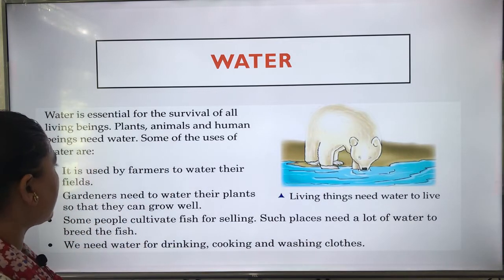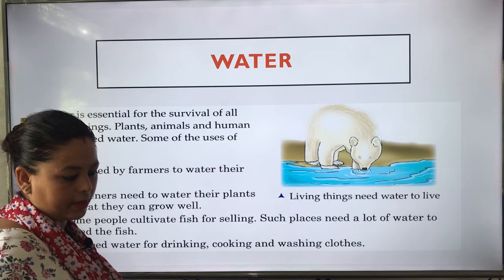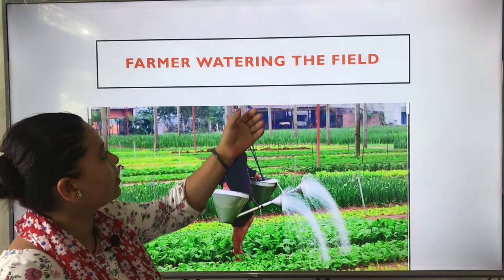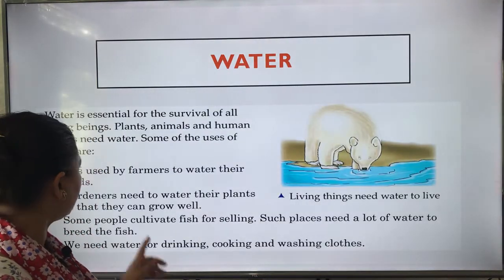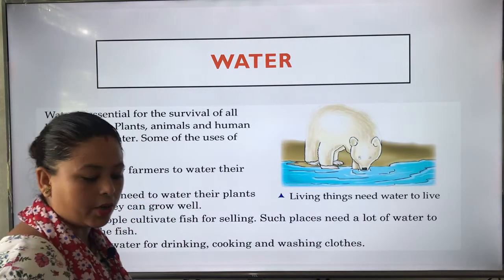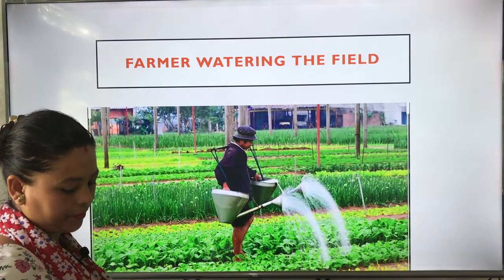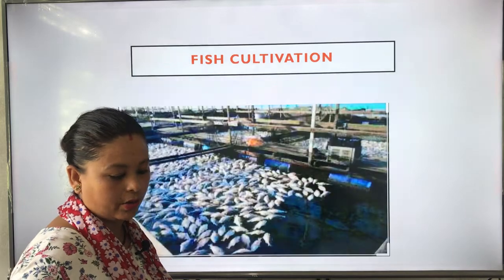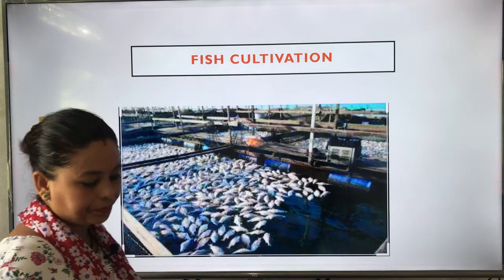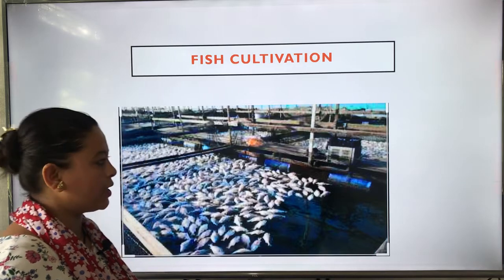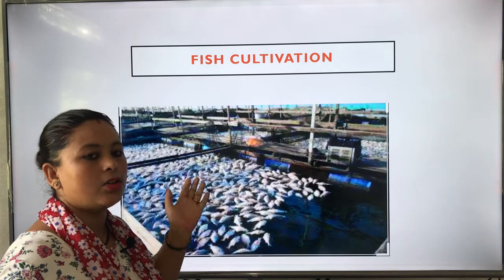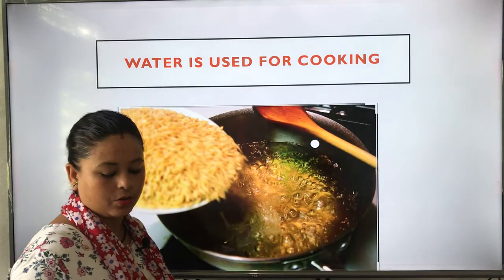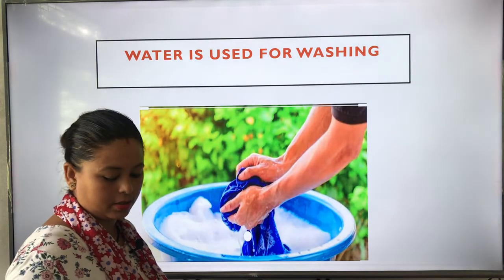So children, these are the uses of water. Look at the picture, farmer watering the field. As I taught you, farmers use water for their fields. Gardener watering the plants, it shows that plants need water to grow. Fish cultivation, so in some areas people cultivate fish. It needs a lot of water. So we use water for drinking, cooking and washing clothes.